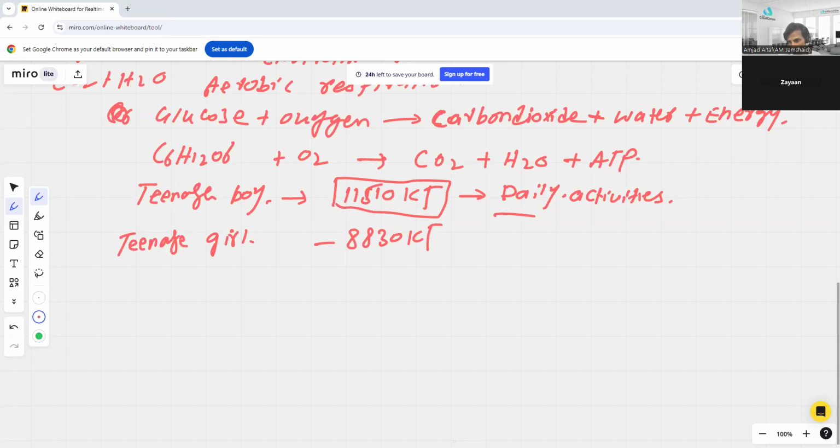So I think you will ask, more muscle cells means what? If the boys have more muscles, what does it mean? It means you need more energy, not heat, in the form of ATP. Why do we need more energy? Because you do respiration, yes, for the aerobic respiration. So that's why you need more energy as compared to the girls.